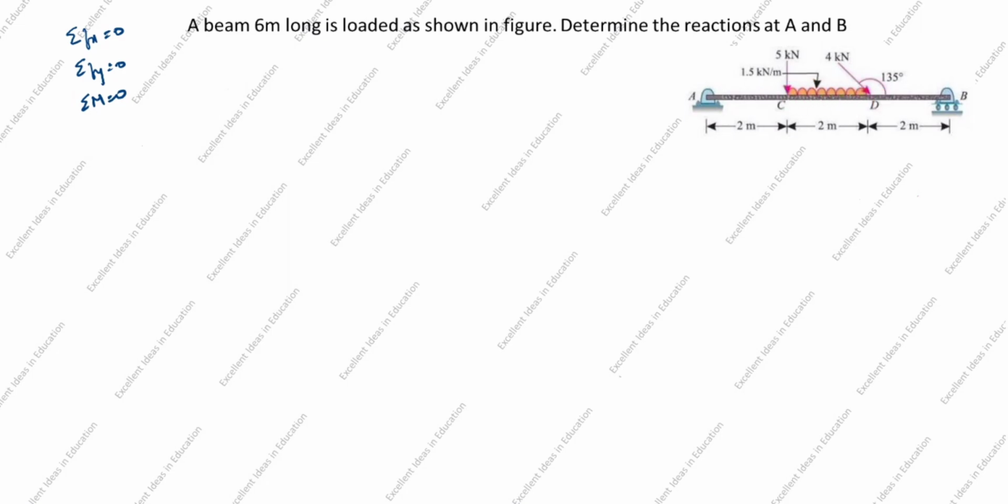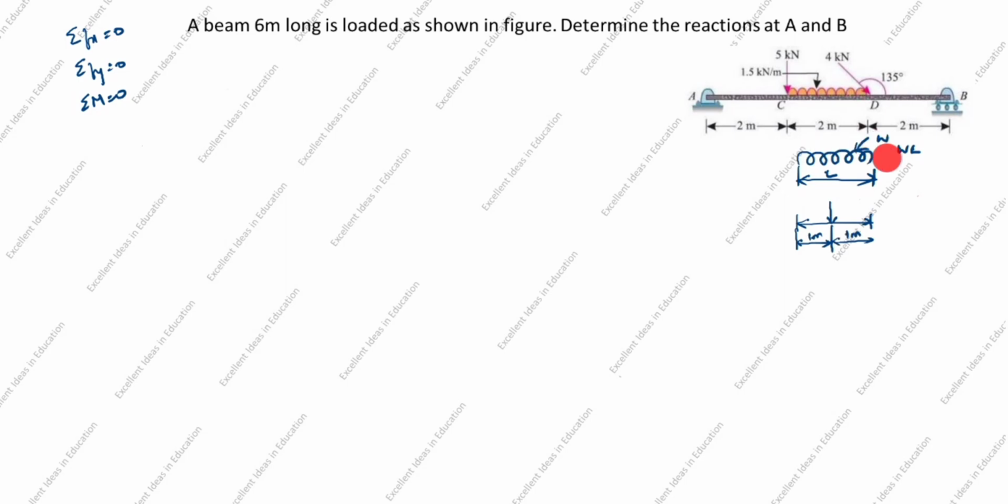Now we will see how to convert UDL to point load. This is UDL. This is length L. This is W. WL is the UDL. So how will we convert this? The midpoint of the UDL load is the point load. The length is given as 2, so the midpoint is at 1 here, and here is 1 meter. We will split it into 1 meter, and here is also 1 meter.